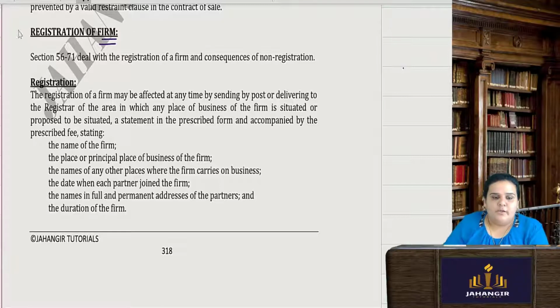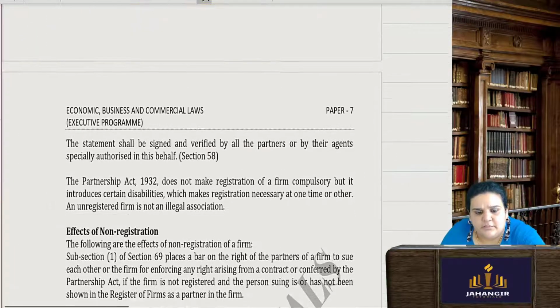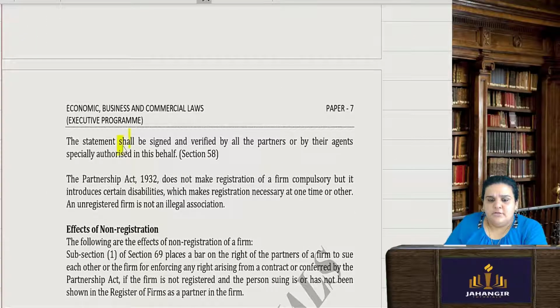Now what do you require for the registration of the firm? Simple. You need the name, the place or the principal office of the business of the firm, the name of any other place where the firm may carry on business, the date when each partner joined, their name, PAN number, etc., and the duration of the firm. Then the statement shall be signed and verified by all the partners and their specially authorized agents.